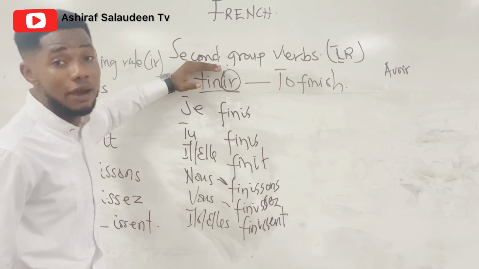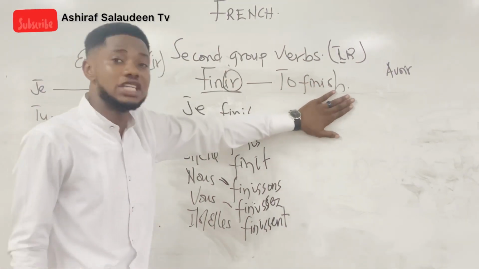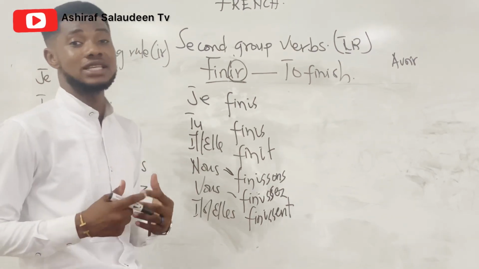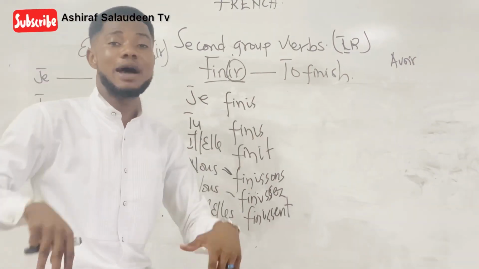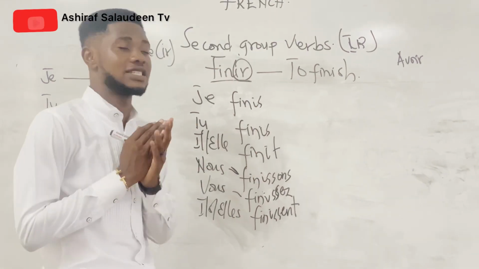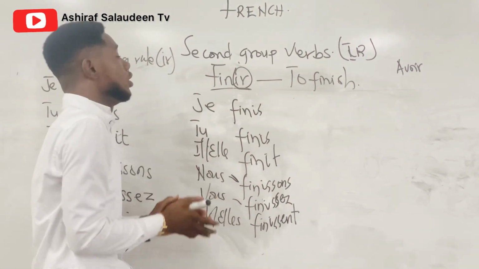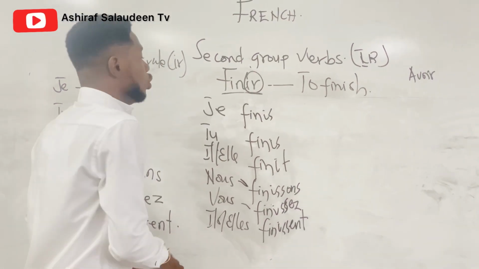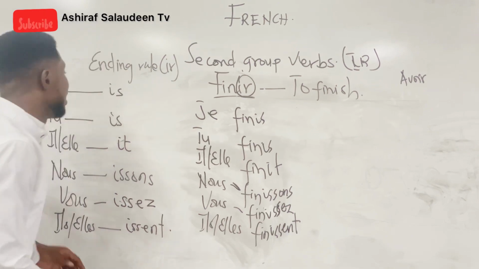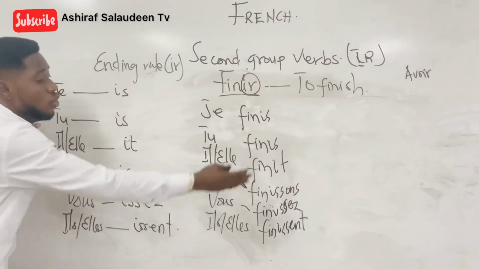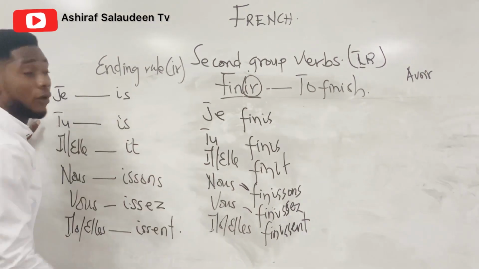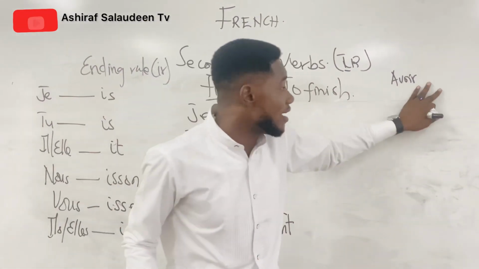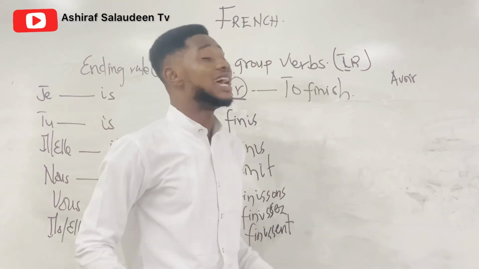And we gave an example as finir, which is to finish, and choisir, which is to choose. And we said that if you want to conjugate it, you apply the same idea we applied for the first group verbs in the previous lesson. That is, you write your verb, you write your personal pronouns, you take the ending IR out, you write whatever is left for the pronouns, then you apply your ending rule to them according to the personal pronoun. Then you are done conjugating finir, which means that apart from avoir, which ends with IR, and some other verbs